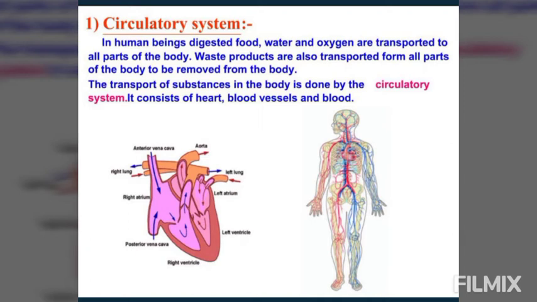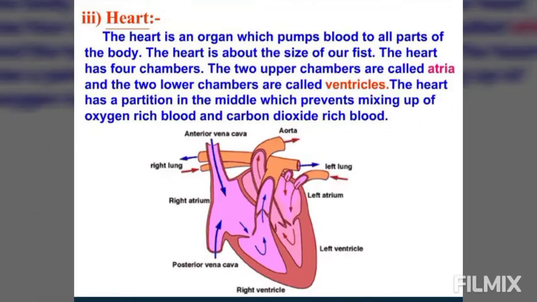So the circulatory system of the human mainly consists of the heart, the blood vessels, which are arteries, veins and capillaries, and the blood, about which we will be studying all in detail. The heart is known as the pumping station and brings about the circulation of the blood within the blood vessels. So firstly we will study the human heart. As we know, the heart is a muscular organ located in the chest cavity. It is slightly tilted towards the left side and it is about the size of our fist.